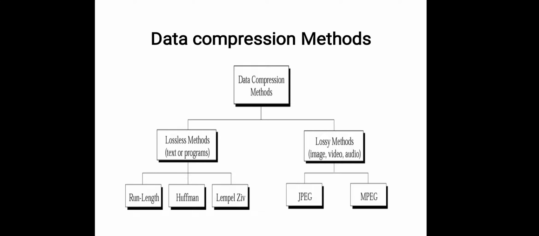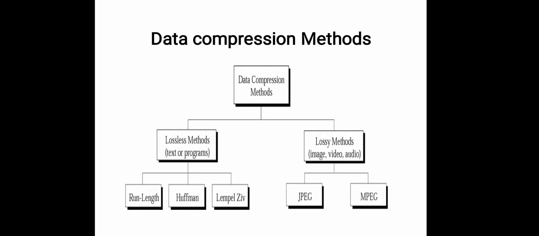Next is the data compression method. There are two types of data compression method. First one is the lossless method, which is used for compression of text or programs, such as run length, Huffman and Lempel-Ziv. Second one is the lossy method, which is used to compress image, audio or video. Loss of information is acceptable in a picture or video, because our eyes and ears cannot distinguish subtle changes, but loss of information is not acceptable in a text file or program file.